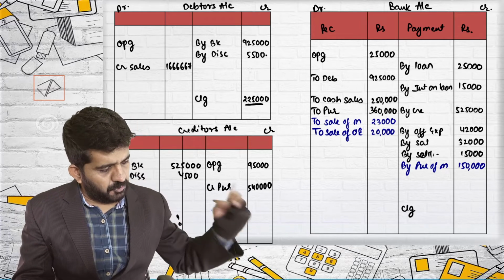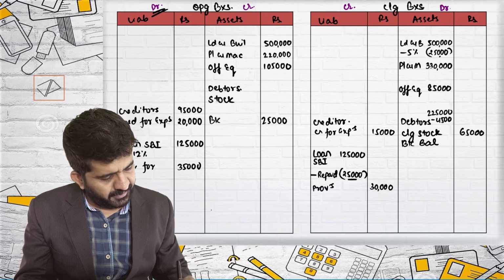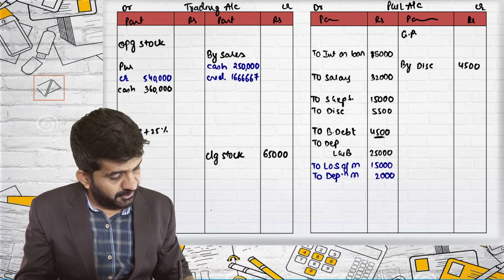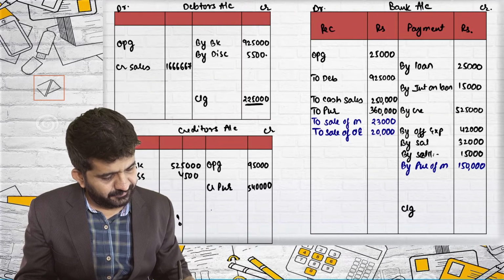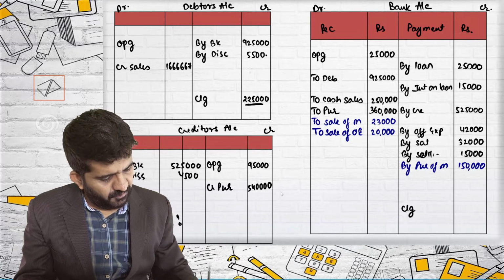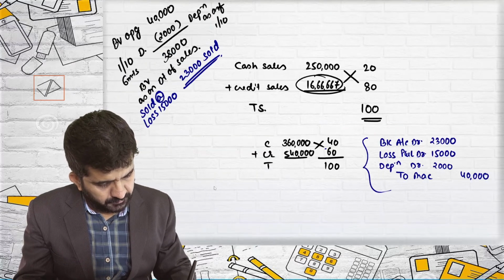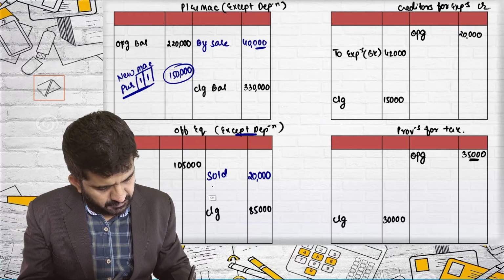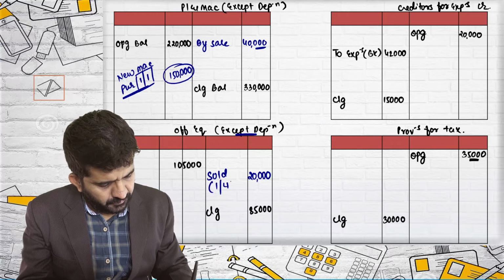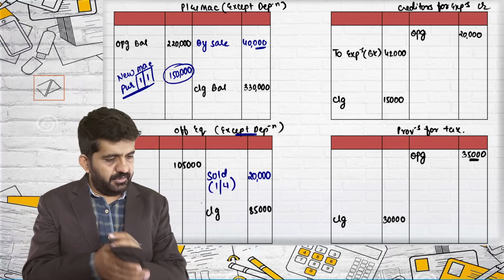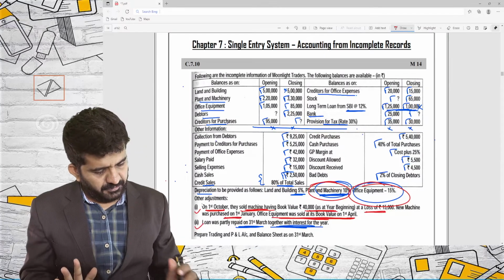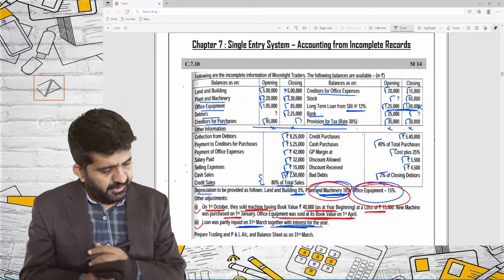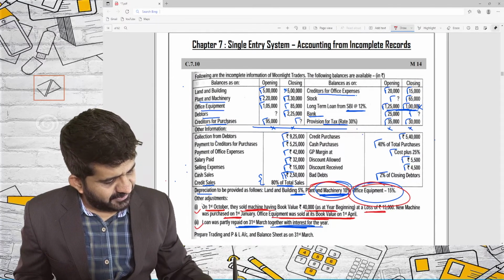To effect office equipment credit, bank account debit, I can go ahead. Yes, I need to write down the dates of sale of office equipment. It is 1, so it is in the beginning of the year. Let's see my question. Everything is sold except this.